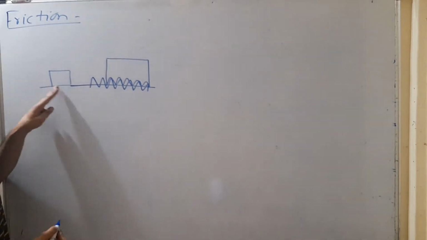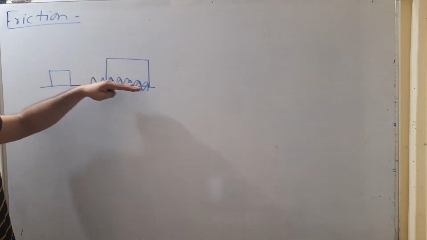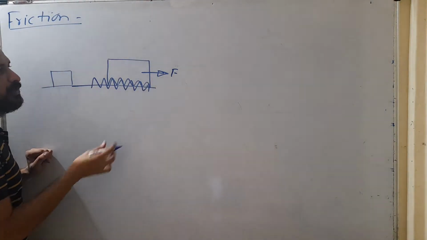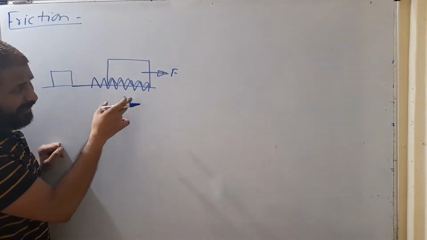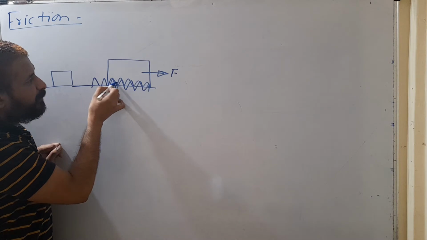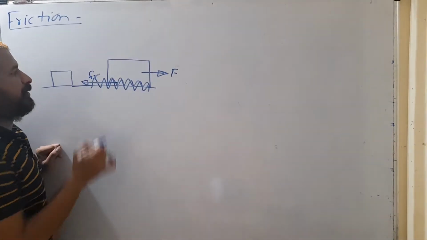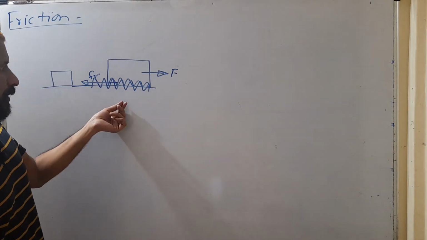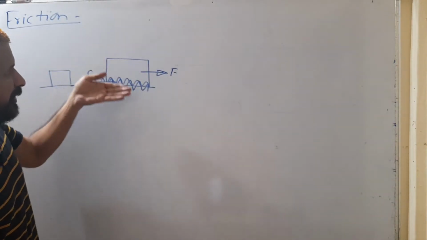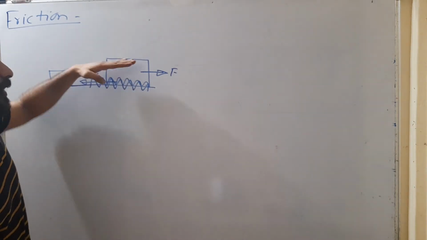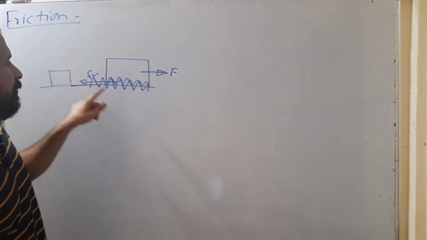ये ऐसा नॉर्मल व्यू हमारा ऐसा रहता है, बट रियलिटी ऐसी होती है माइक्रोस्कोपिक लेवल पे, if you are observing, this surface is rough. So now when you are trying to force this object, suppose you are forcing this object in forward direction so that it gets accelerated in forward direction, because of this roughness, it is opposed in backward direction. So that force which opposes relative motion between this object and surface, that force is what? Frictional force. Because of this roughness, if you are trying to force this body in forward direction, frictional force is developing in backward direction.